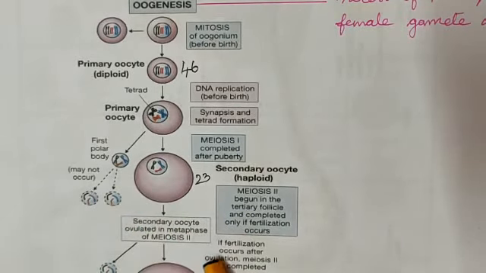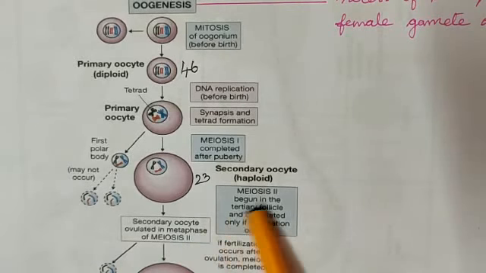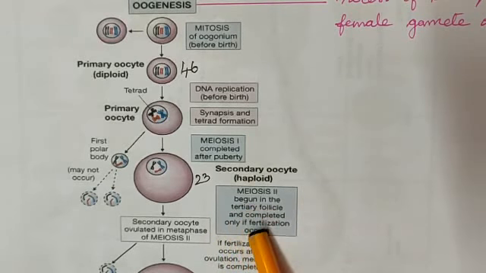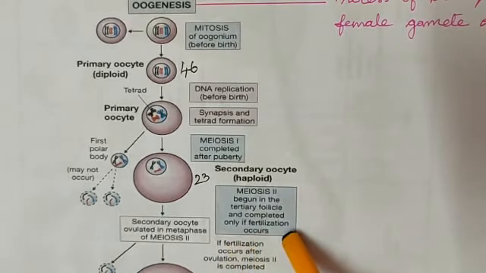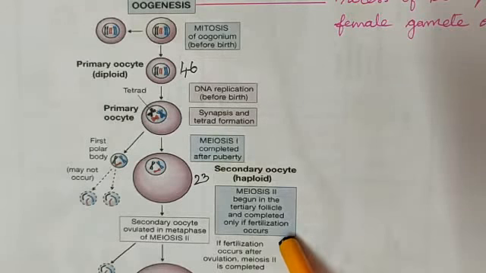Then this secondary oocyte undergoes meiosis 2, which begins in the tertiary follicle and is completed only if fertilization occurs. If no fertilization, no division of meiosis 2.